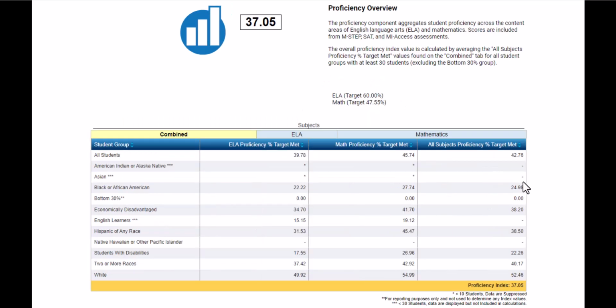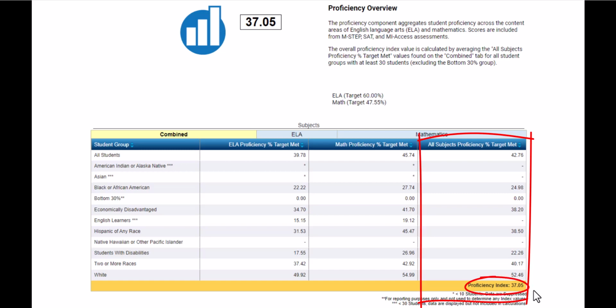So again, we come back to our combined screen. We see all of these percentages represented here, and those percentages are then calculated across. Between both of the subjects, this school was 42.76% of the way for all students, and these various percentages for the other subgroups that are included, which means that they have an overall proficiency index of 37.05. So this school is 37.05% of the way to meeting our targets of 60% proficient in ELA and 47.5% proficient in math.